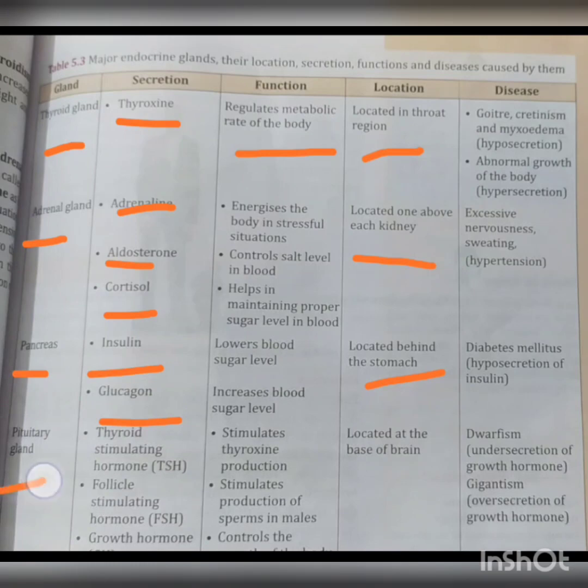The pituitary gland secretes three hormones: thyroid stimulating hormone TSH, follicle stimulating hormone FSH, and growth hormone GH. The TSH stimulates thyroxine production, FSH stimulates production of sperms in males, and GH controls the growth of the body. The location: it is located at the base of the brain. Under-secretion of growth hormone causes dwarfism, and over-secretion of growth hormone causes gigantism.